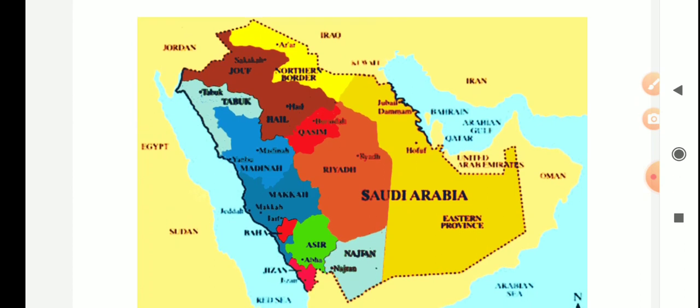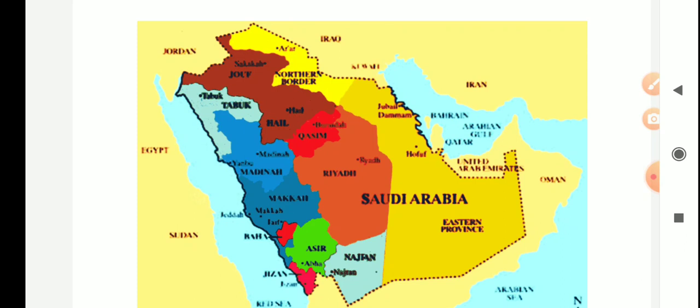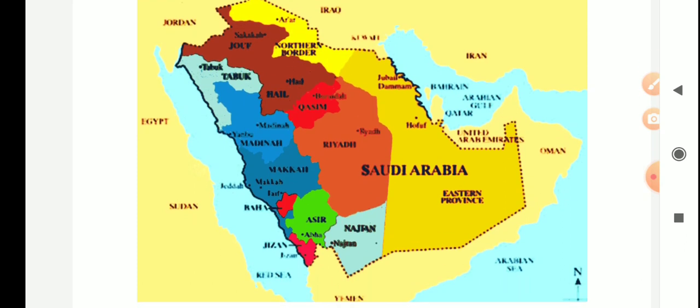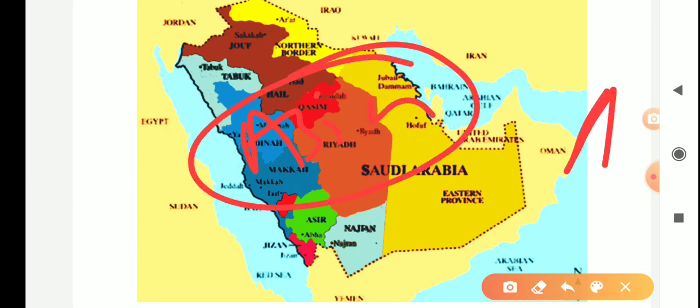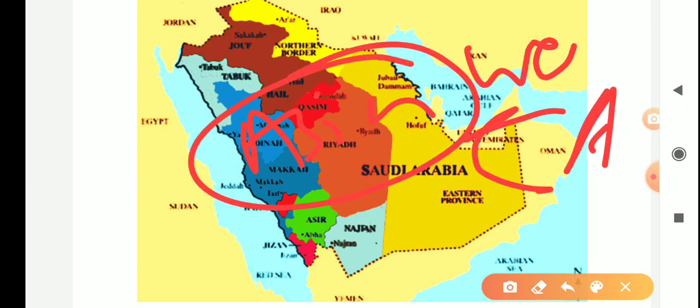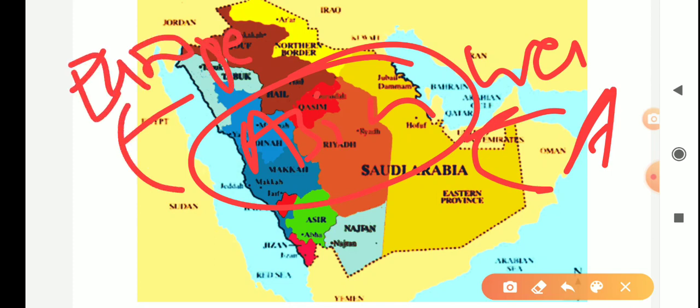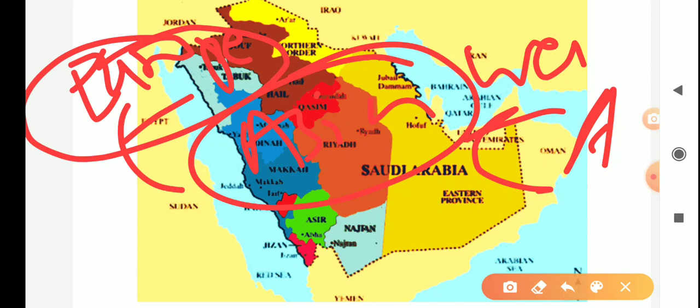All the countries of Western Asia which are located close to Europe. First try to understand: all the countries of the Western Asia, suppose the Asia continent is here, and on the western side, all the countries of Western Asia which are located close to Europe, are known as the Middle East.